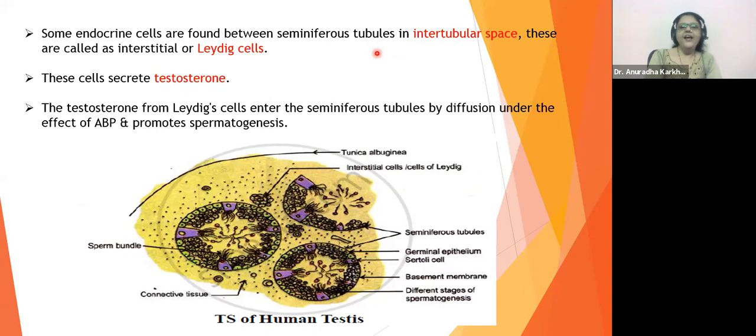Some endocrine cells are found between seminiferous tubules in intertubular space and are called as interstitial cells or Leydig cells. So you can see this, a group of cells in between. Can you see? These are going to be called as the Leydig cells, or interstitial cells. Where are the interstitial cells? They are going to be present in the intertubular space.